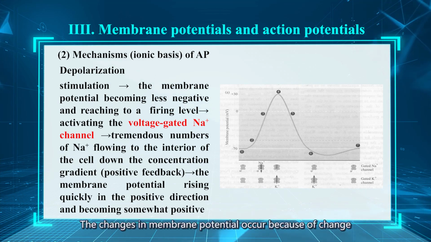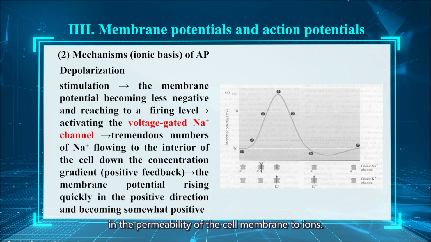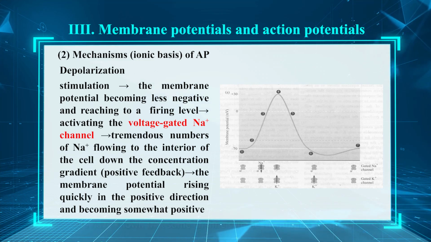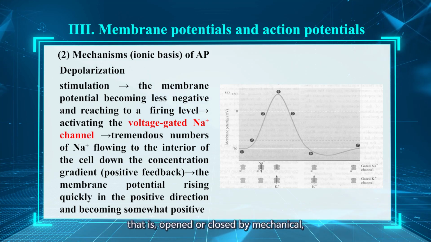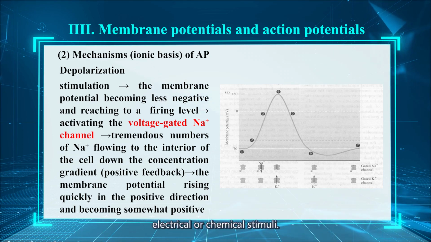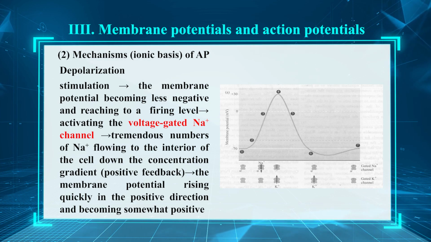The changes in membrane potential occur because of change in the permeability of the cell membrane to ions. We have known that some channels in the membrane are gated, that is, opened or closed by mechanical, electrical, and chemical stimuli.